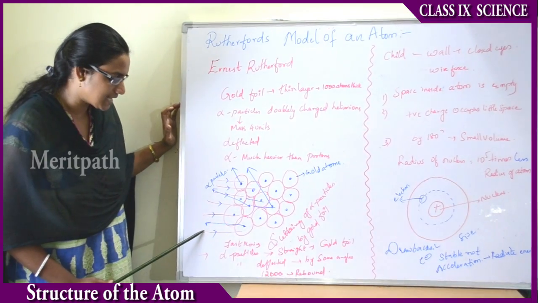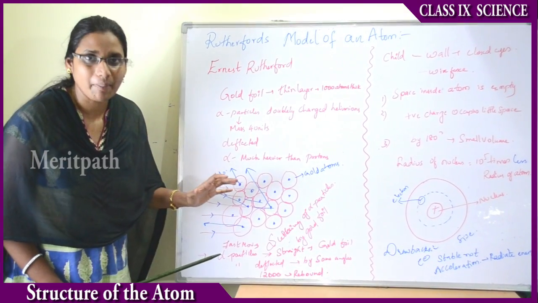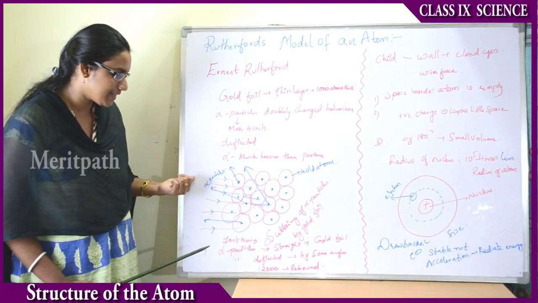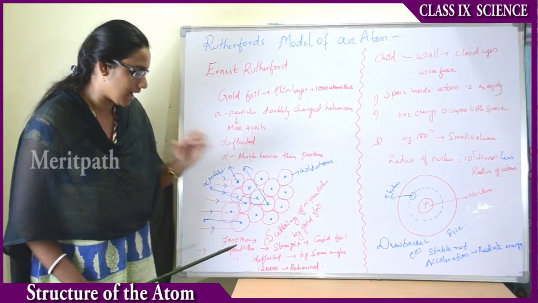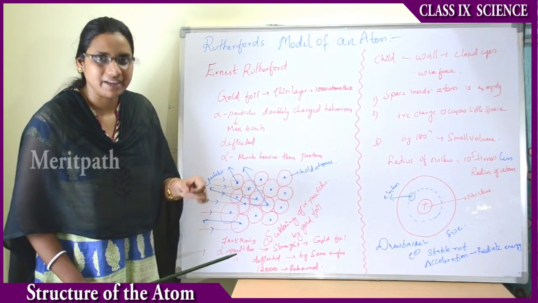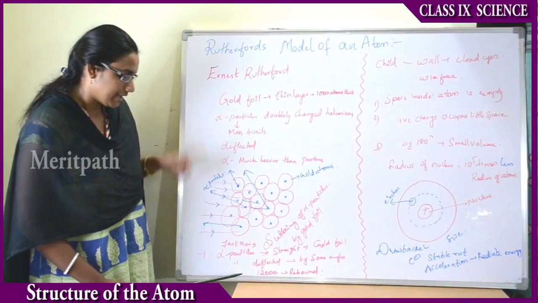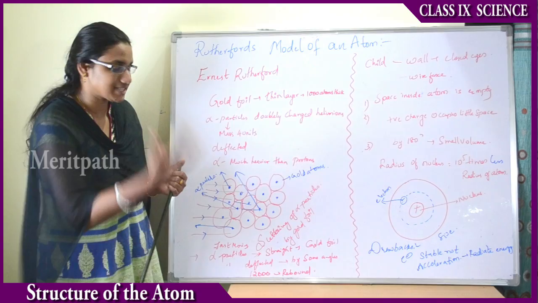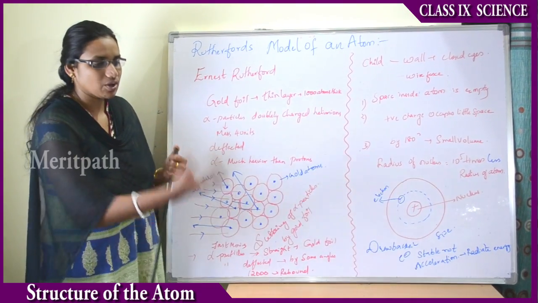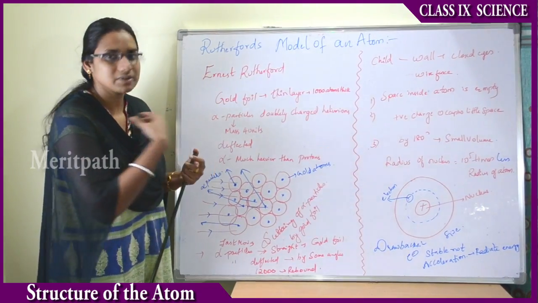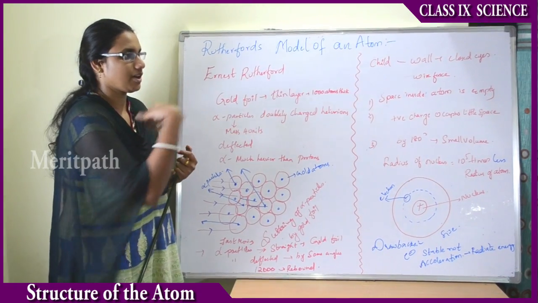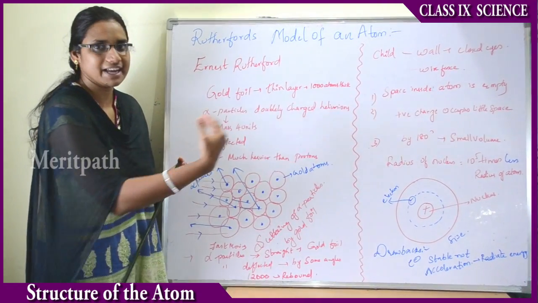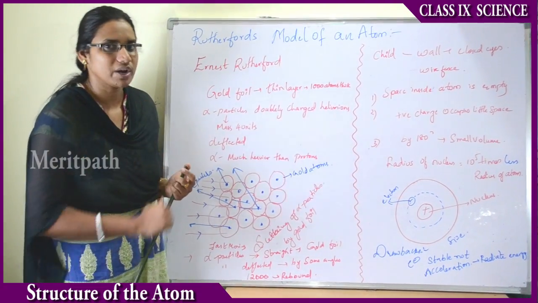The fast moving alpha particles penetrated through the atoms, and the slower moving alpha particles were deflected at some points, and one alpha particle in 12,000 rebounded, meaning it took a 180 degree turn. When we throw a ball in the forward direction and it comes back reversed toward me, that is known as rebound.